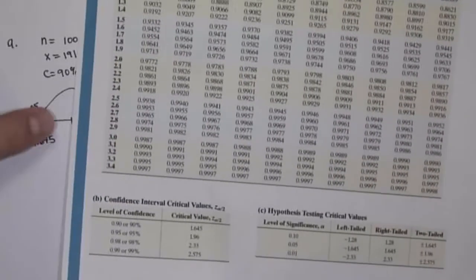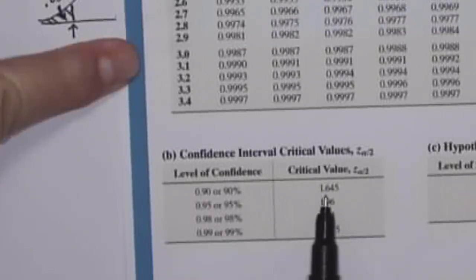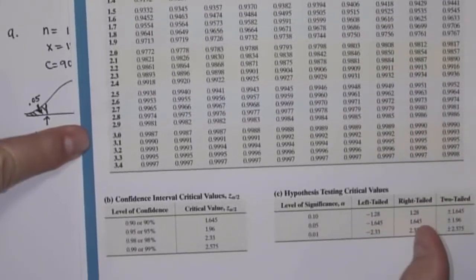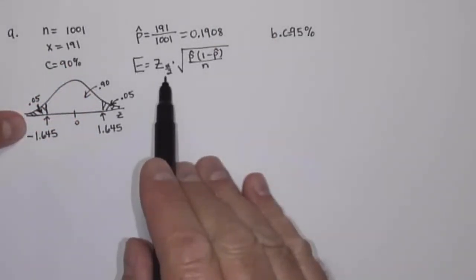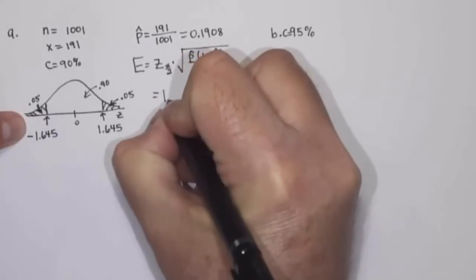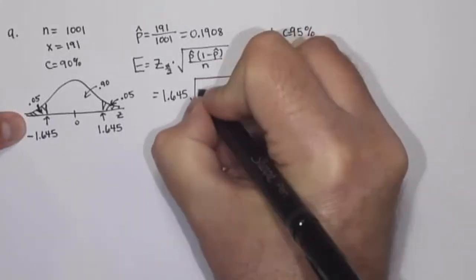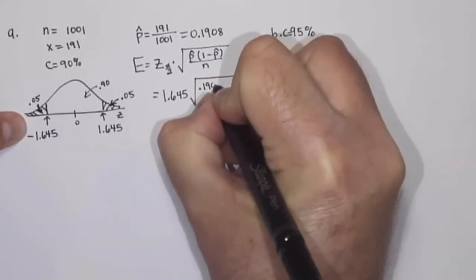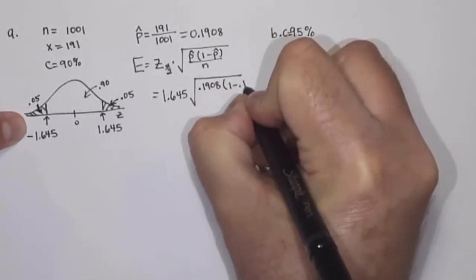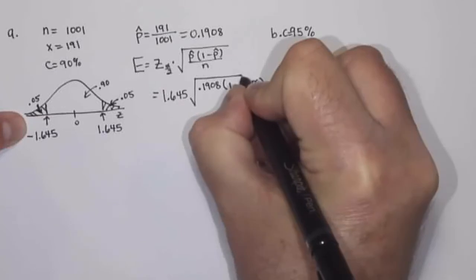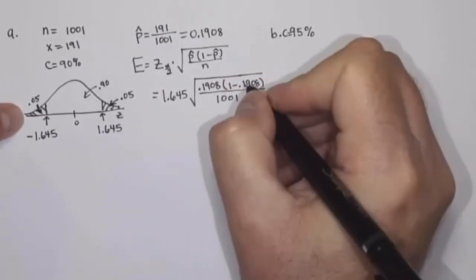And just for the sake of it, if I'm using 90% confidence, 1.645 will be the critical value. So that's going to be my z sub alpha over 2 here. So 1.645 times the square root of 0.1908, that is the p hat, times 1 minus 0.1908, that's 1 minus p hat, over n, which is 1001.